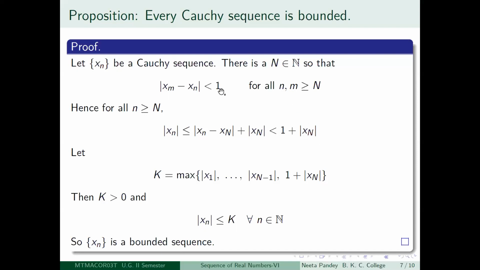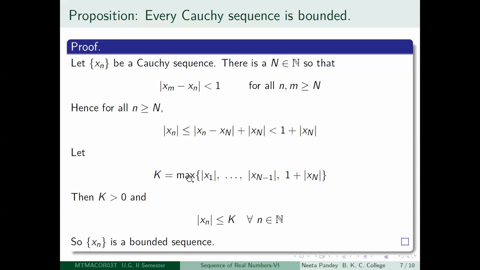Since you fixed this 1 here, you have fixed your capital Nth term. So x capital N is a fixed number. What have you shown? You have shown that after the capital Nth term, the modulus of any term xn is going to be less than 1 plus mod x capital N, this fixed number. All you are left with is to show that the Cauchy sequence is bounded. So you want to get such a relation for every term of the sequence. You have done it for terms after the capital Nth term.